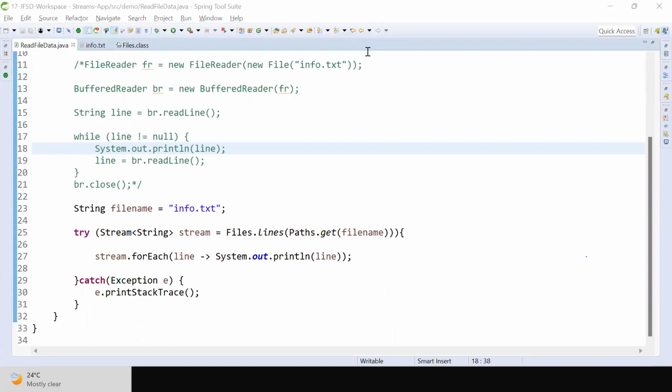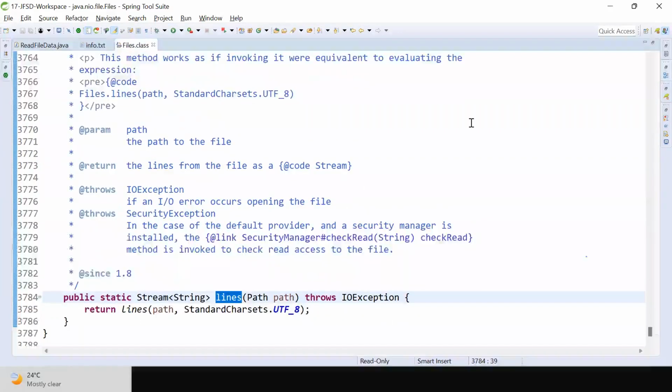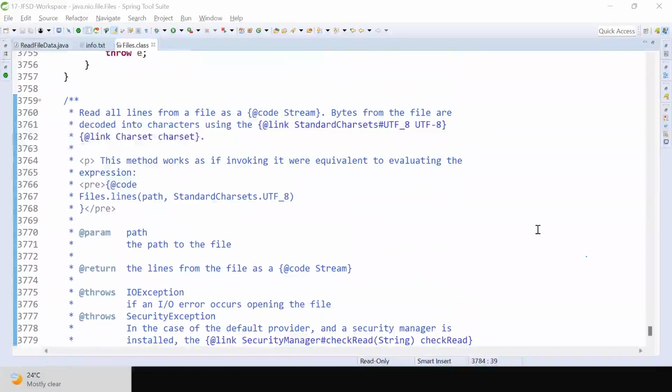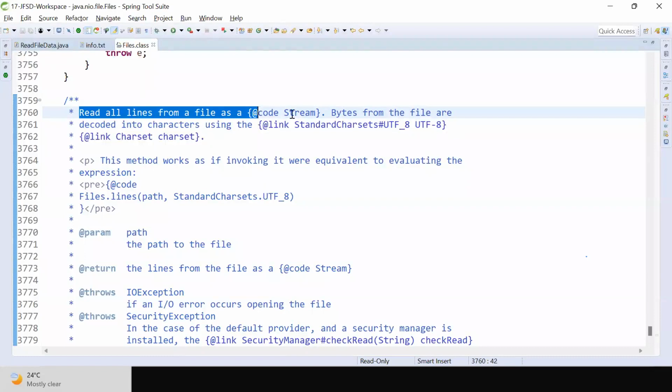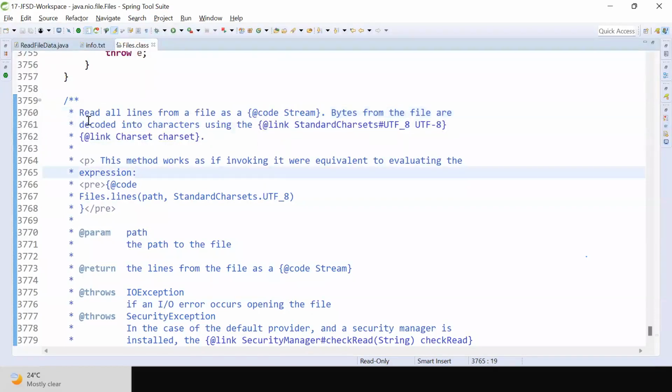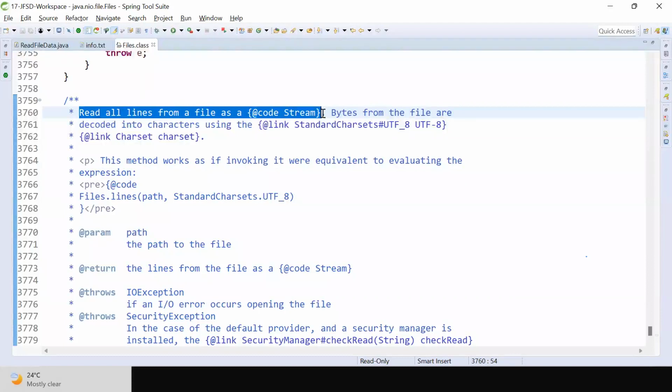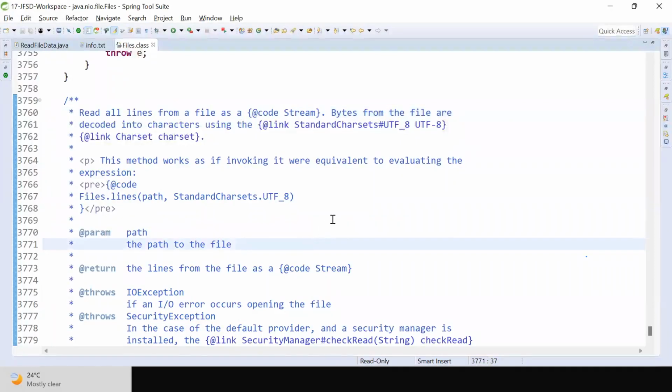Files.lines. What is the purpose of the lines method? See here: it reads all lines from a file as a stream directly. That is the main purpose of this. FileReader will read character by character. BufferedReader will read line by line. The Files method will read all the lines at a time. Okay?